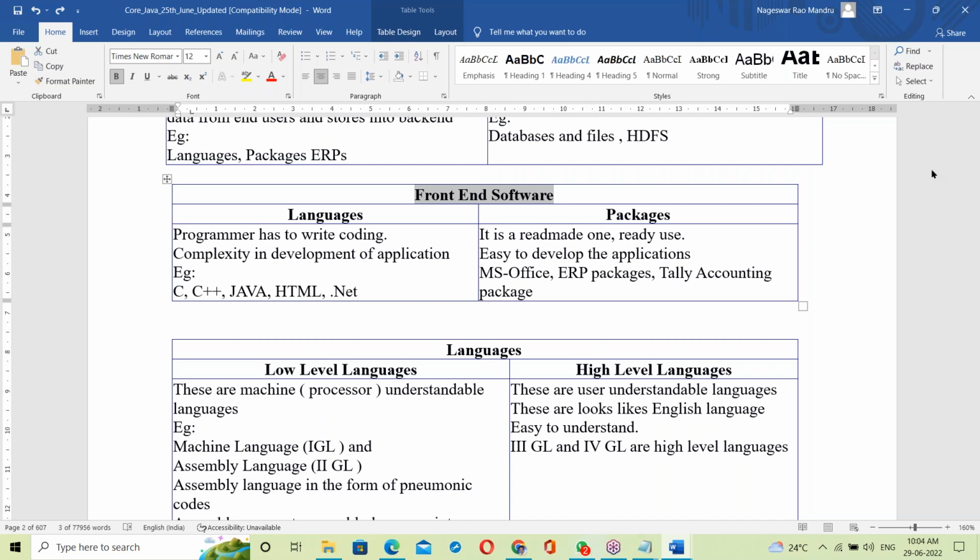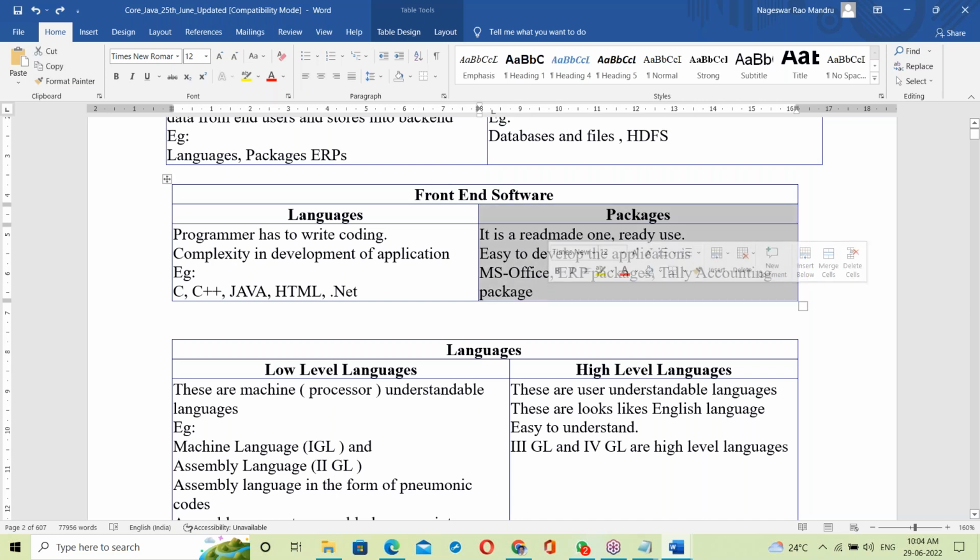See front end. In front end, there are some languages and packages. A package is ready-made, ready to use. For example, MS Office package, Tally accounting package, and ERP packages like SAP and Oracle ERP.